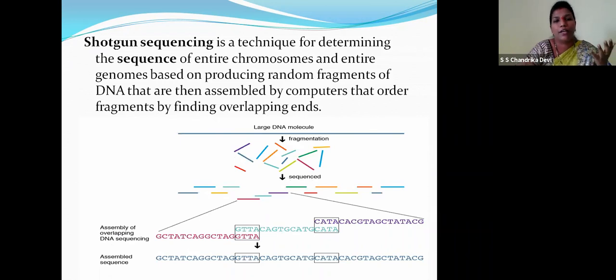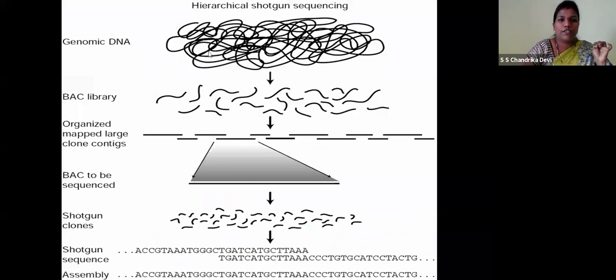So computers are used to find the overlapping ends. You can see here, children, this is genomic DNA. This is the BAC, bacterial artificial chromosome library. So these are clones. As I told you, they are cloned. Exact copies are made, right, children? So the bacterial artificial chromosome to be sequenced. These are shotgun clones. Again, this is the overlapping.